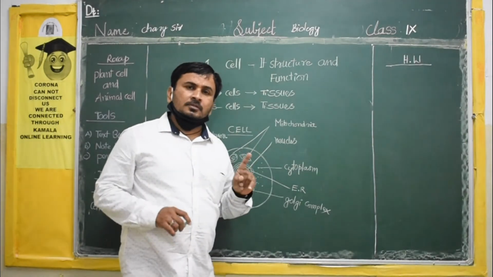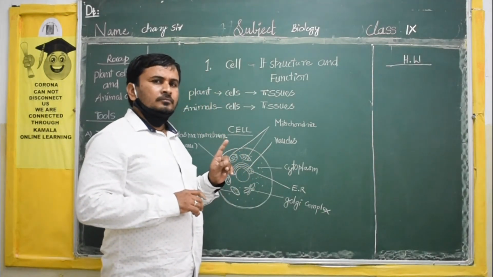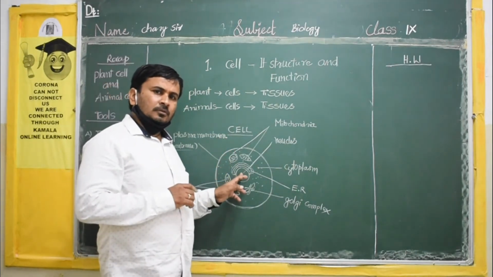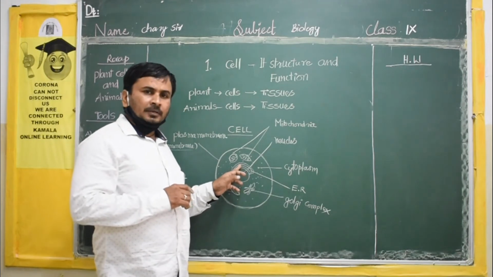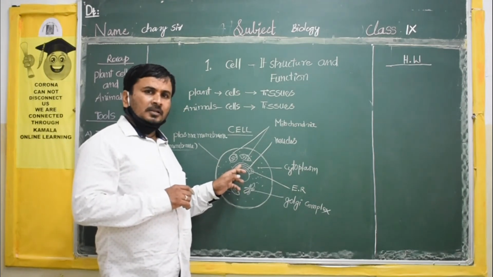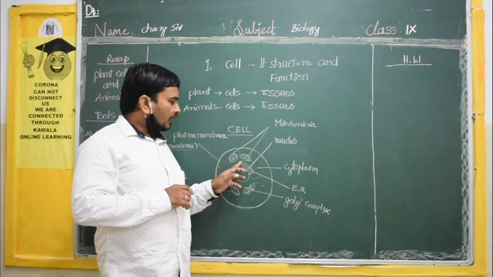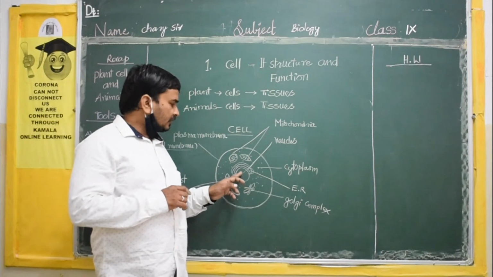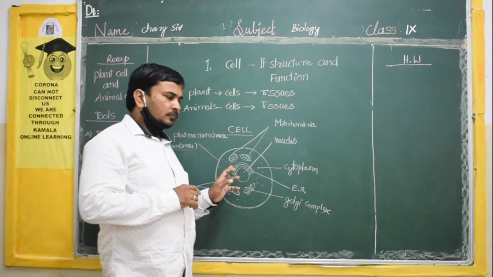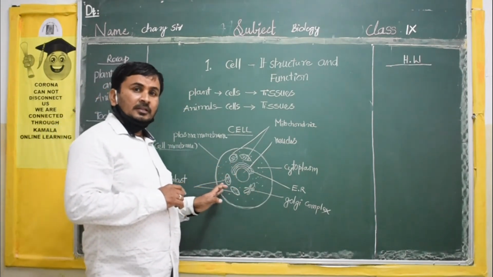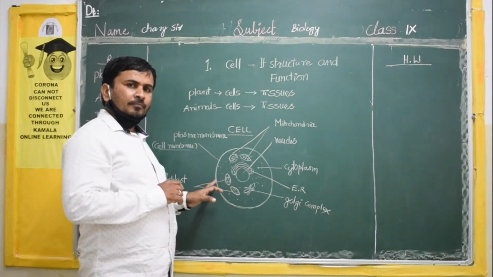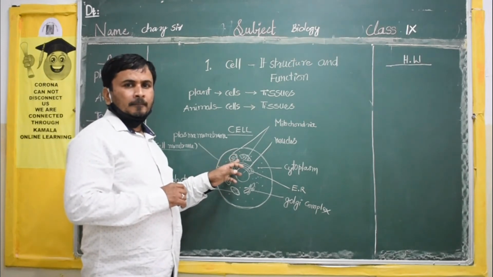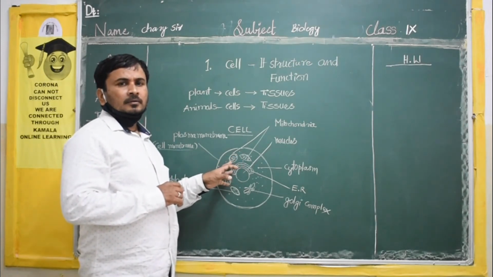Just remember the names. Very important, new for you, I think. First one is the nucleus. And after that, endoplasmic reticulum, which you have to remember. And after that, the Golgi complex, away from the nucleus. After that, in the cytoplasm, you can see the chloroplast, in plants only. And after that you can see mitochondria. These things you have to remember.